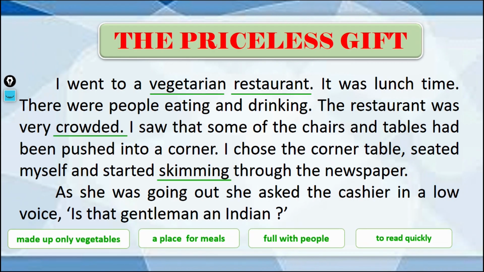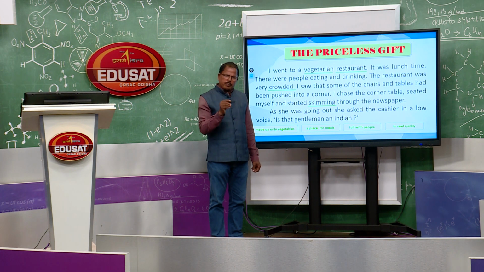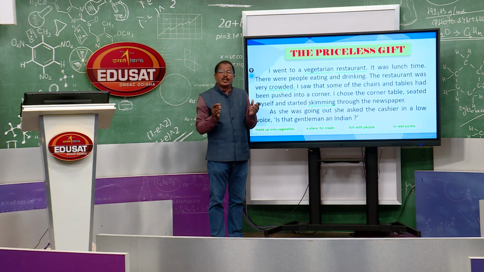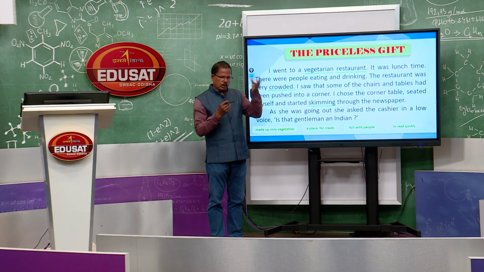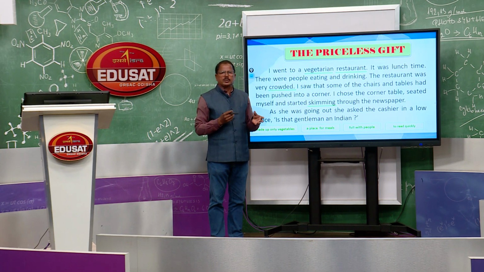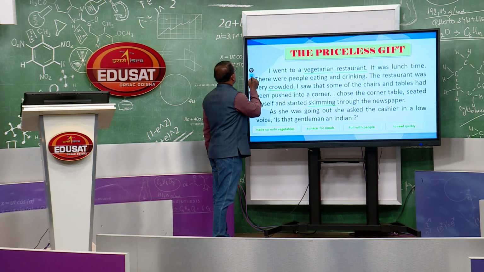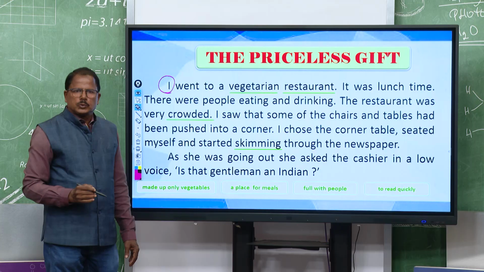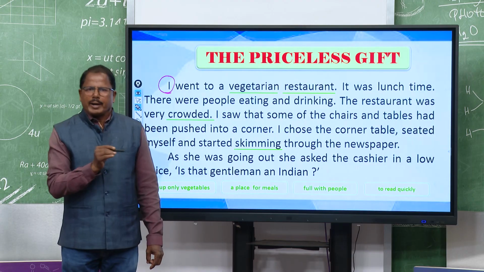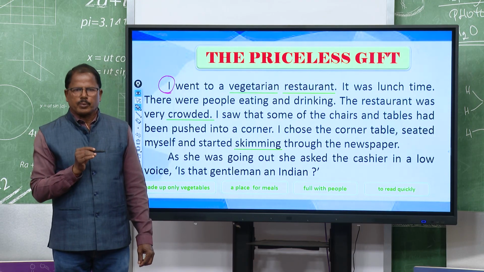So, let us discuss the paragraphs. The story begins with a restaurant, a setting. You can close your eyes and imagine, if you have ever taken food in a restaurant, you can find some people gathered there, taking their meals. And you see, the story begins with I. I means the writer narrates his own experience.